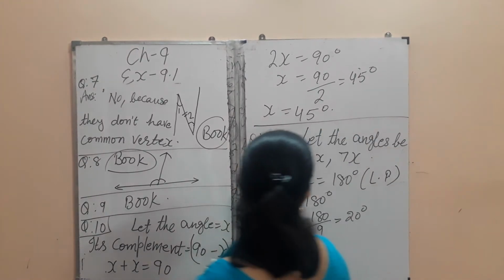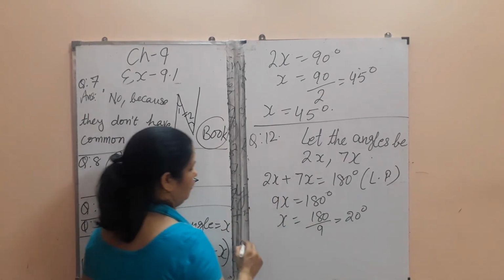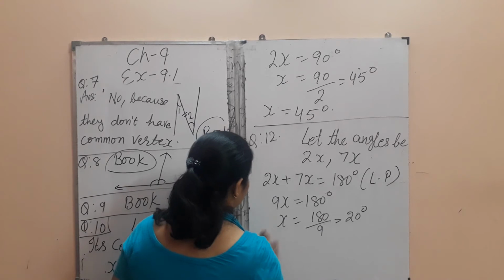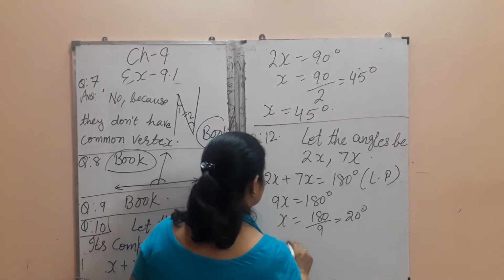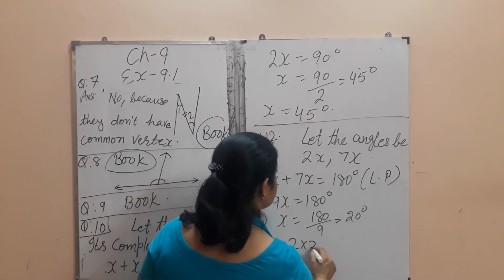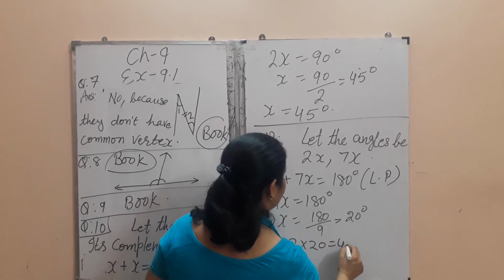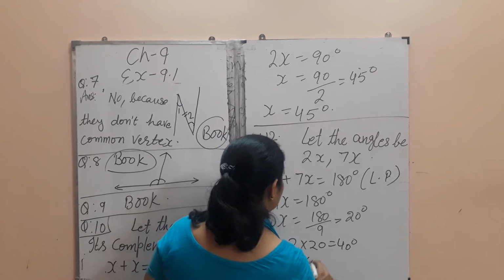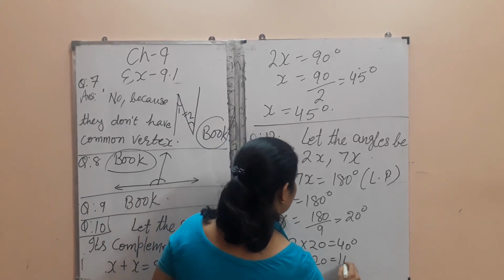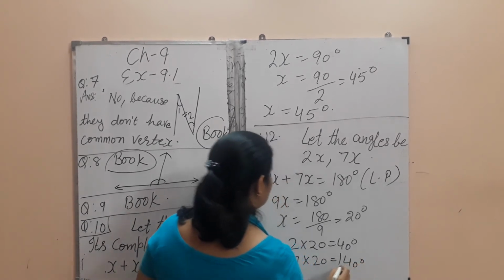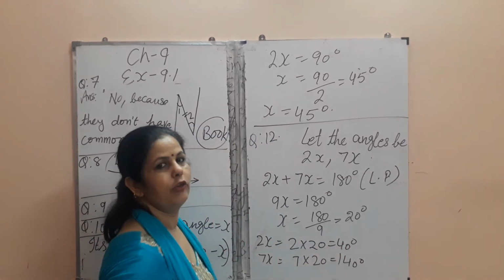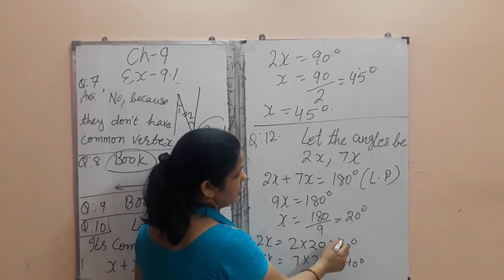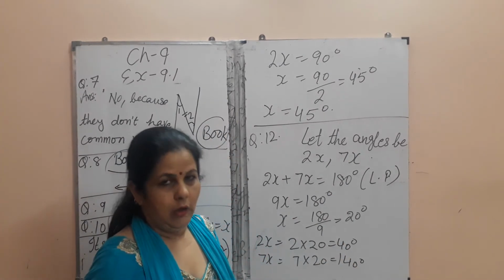Now 20 degrees is the value of x. Now what is the value of the angles? 2x equals 2 into the value of x, 20, which is 40. And second is 7x. 7 into 20 equals 140 degrees. So angles 140 and 40 degrees forming a linear pair means the sum of these should be 180 degrees.